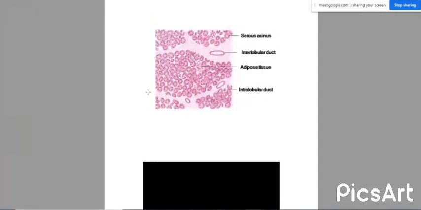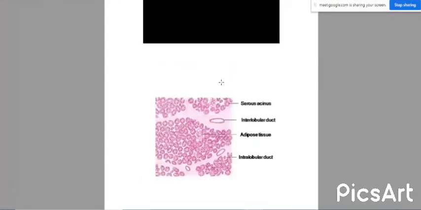I know it is not clear in the picture, but I will draw it and send the diagram in the WhatsApp group. Here, these are not vacant spaces. The pink colored area represents the connective tissue septa, and within that you can draw the interlobular ducts. The specialty is that the intercalated ducts and striated ducts are lined with cuboidal cells or squamous cells. These rounded, elongated structures represent the duct system in the connective tissue septa.